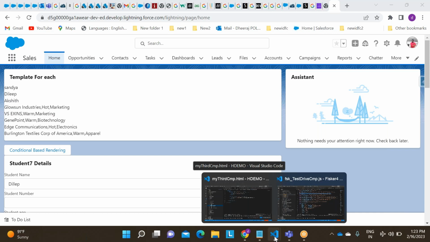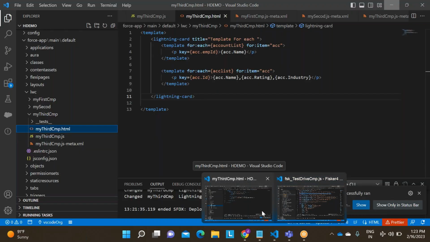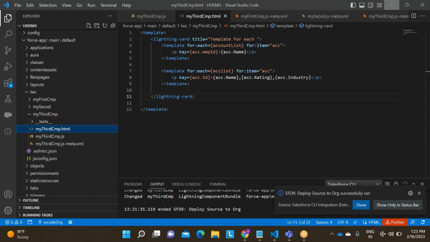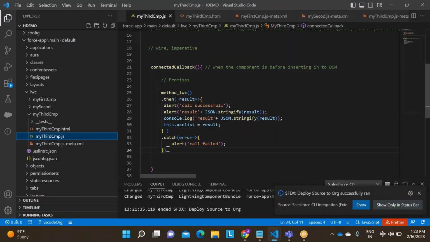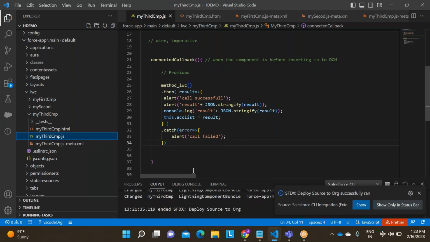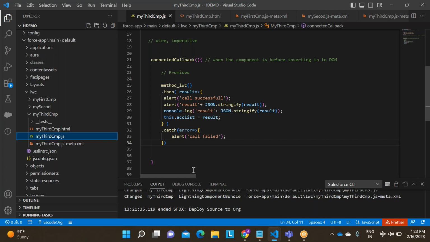Tell me the line number. Even the small thing you can ask freely. Where are you confused? I'll go with the recording, sir. Not a problem. That's why I'm asking before starting the session. Go with the recording and come up with your doubts. Okay, sir.